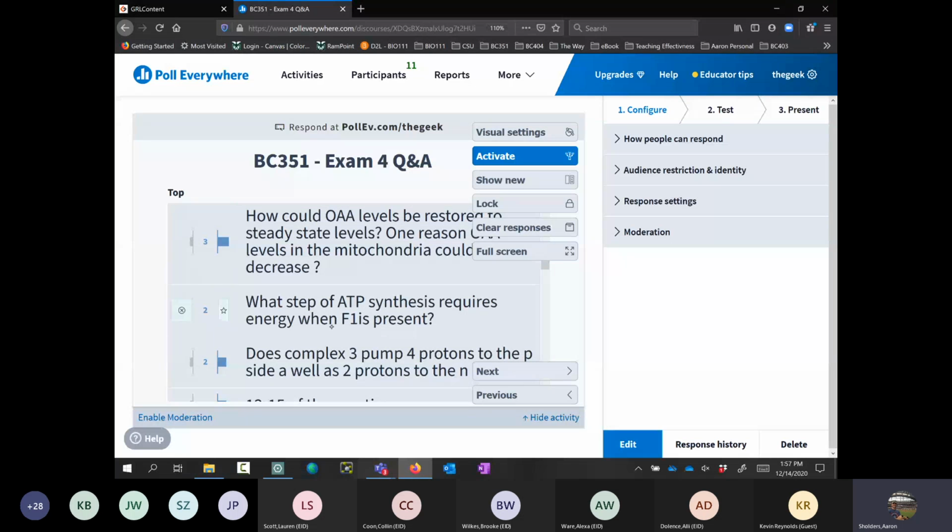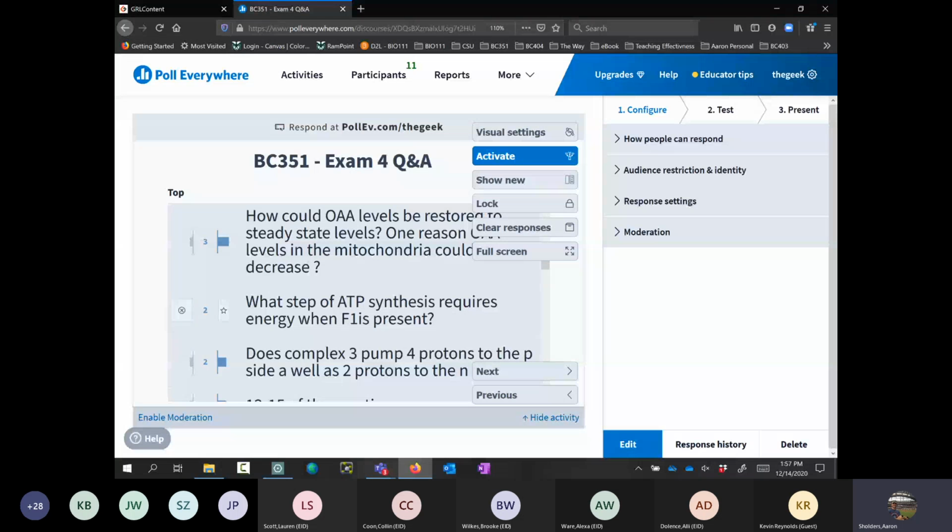Now, what step of ATP synthesis requires energy when F1 is present? Great question. That gets right to what I was just talking about, how the protons cause conformational changes in ATP synthase that drive the rotation of the C ring, which eventually leads to the production of ATP.